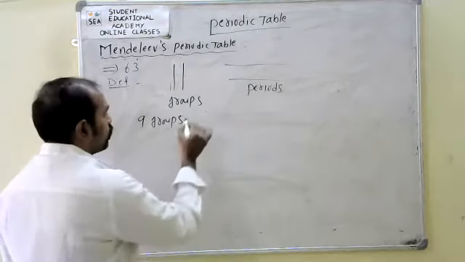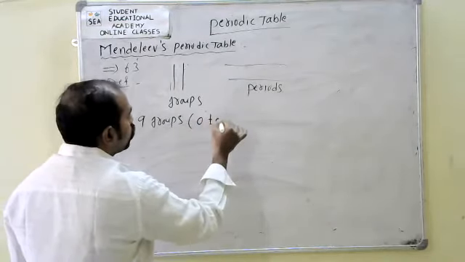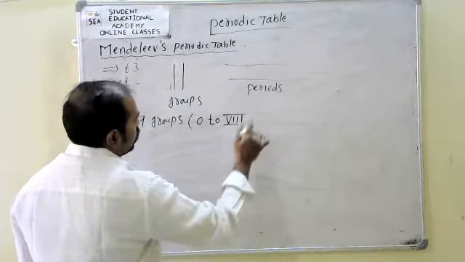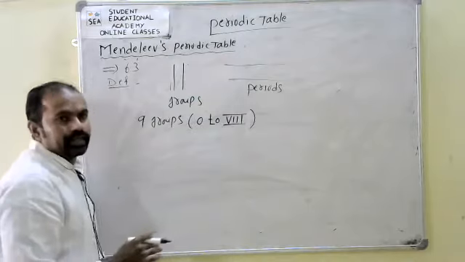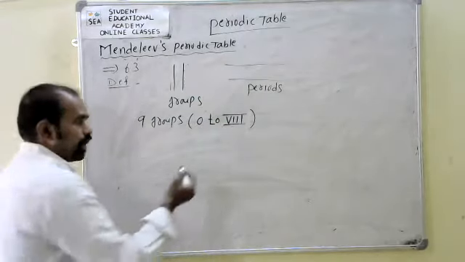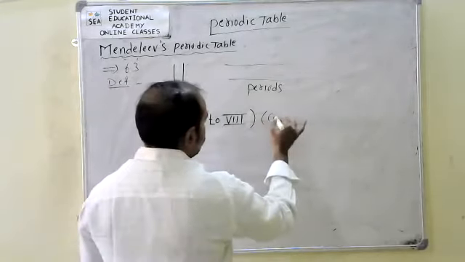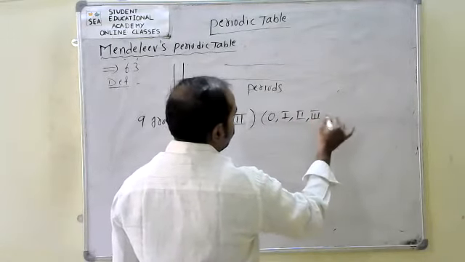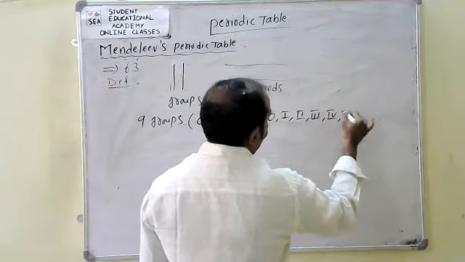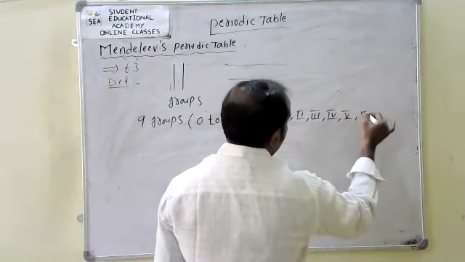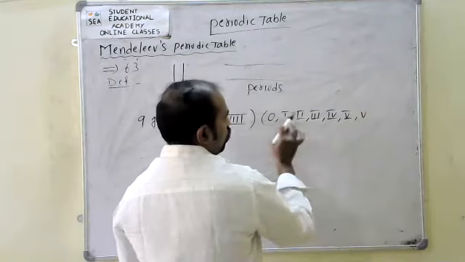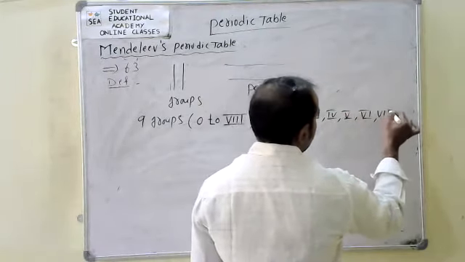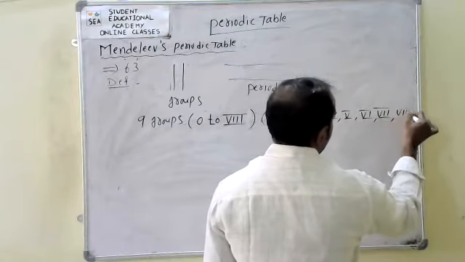These are numbered from 0 to 8, having the 0 group, first group, second, third, fourth, fifth, sixth, seventh and eighth.